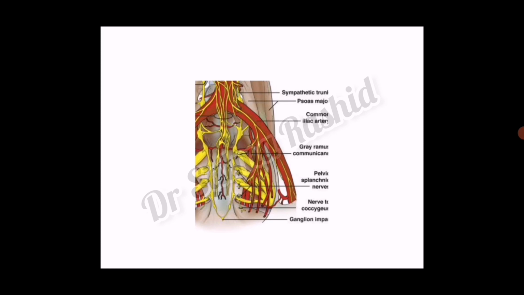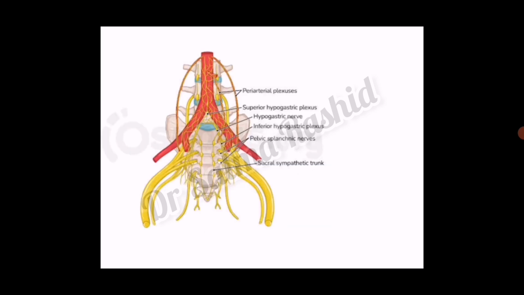And this is a diagrammatic presentation. You can see pelvic splanchnic nerves, they arise as preganglionic, presynaptic. These are different types of plexus. You can see all the plexus are intertwined with one another.